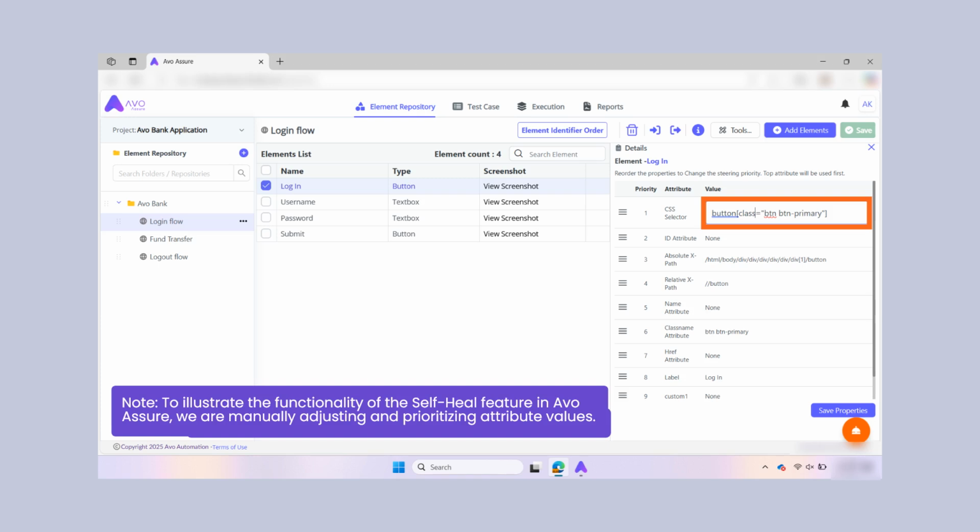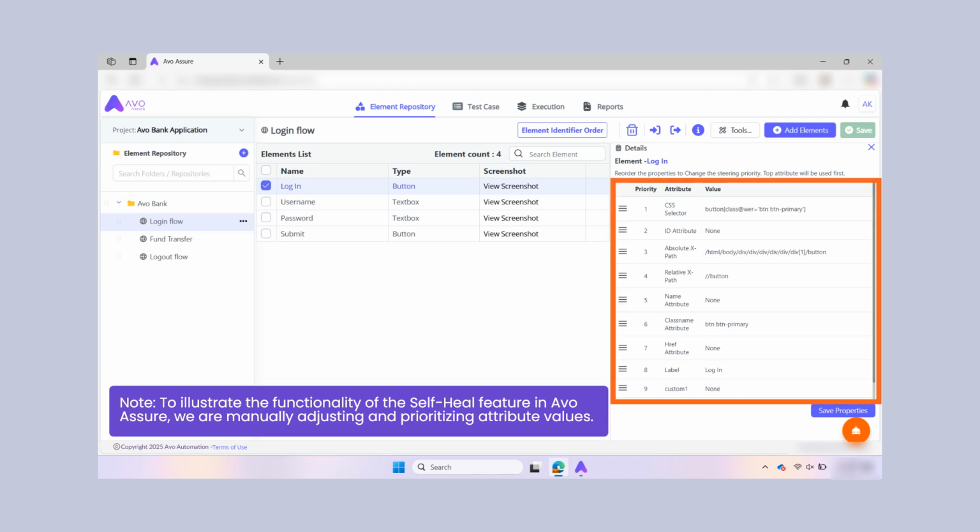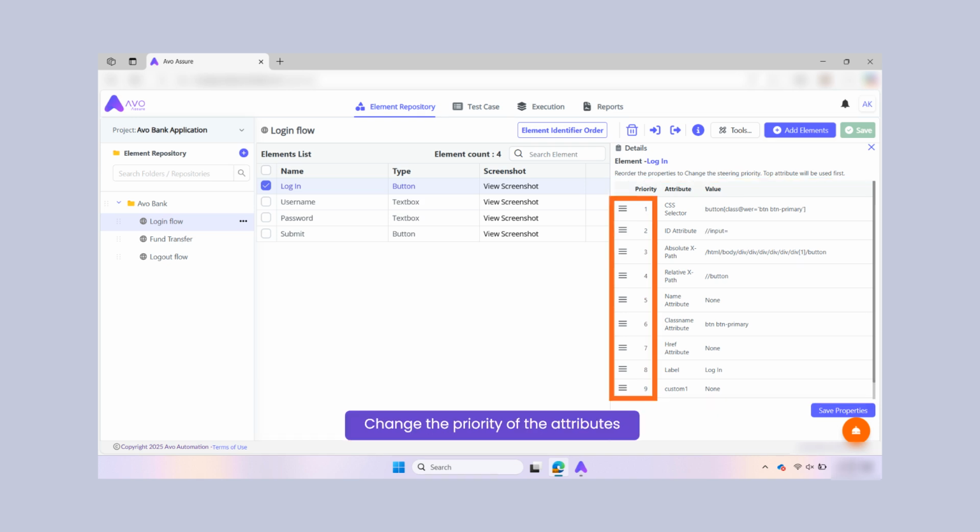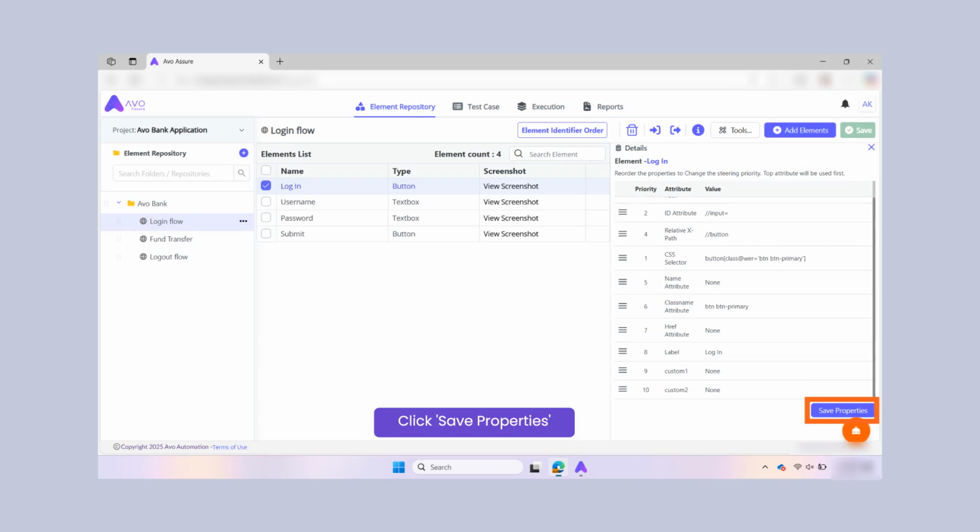In this demo, let us make changes to the actual CSS selector value so it self-heals during execution. Please note that, for this demo, we will explore the capabilities of the self-heal feature in Avo Assure by manually adjusting and prioritizing attribute values as shown. Next, we will adjust the priority order of the identifiers to ensure that, once self-healing is implemented, the correct priority order is preserved in the identifiers list. After modifying the attribute value and deprioritizing the element identifiers, the updated list of element identifiers is displayed. To ensure the changes are preserved, click Save Properties.